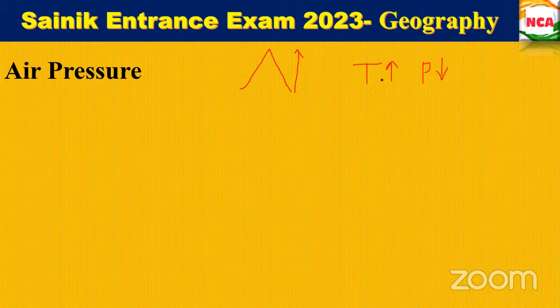Ma'am, because in the hill stations the temperature will be decreased. Then what will happen there? The pressure will increase, ma'am. Yes, very good. So with respect to that, what I was asking: when we go up in altitude, does the pressure go down or up?